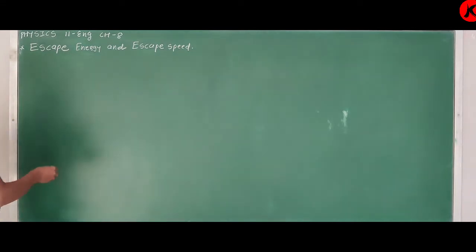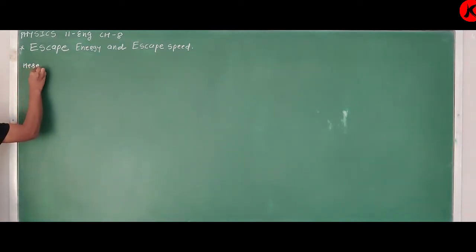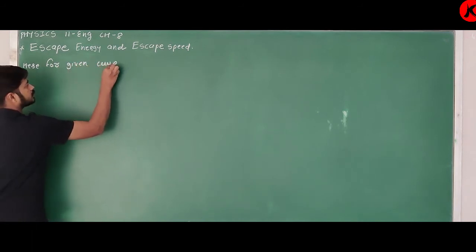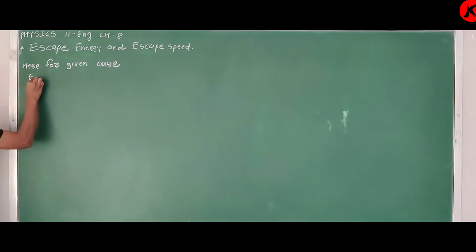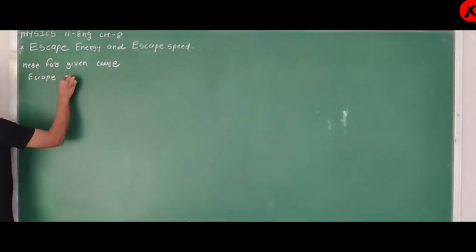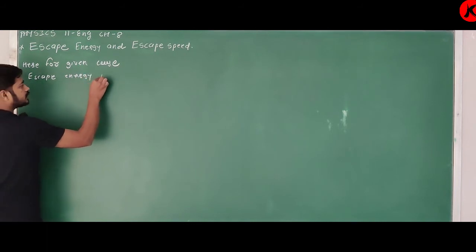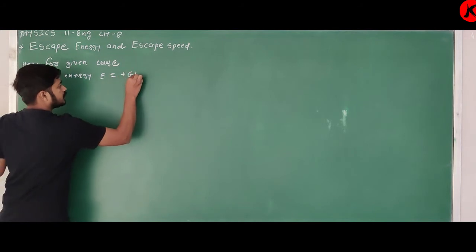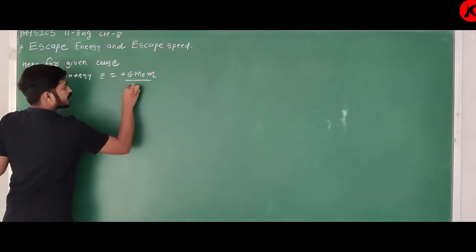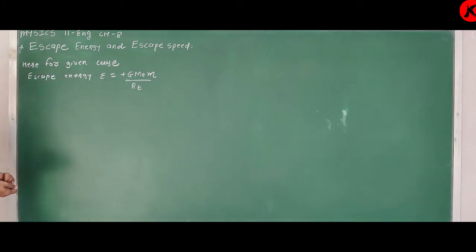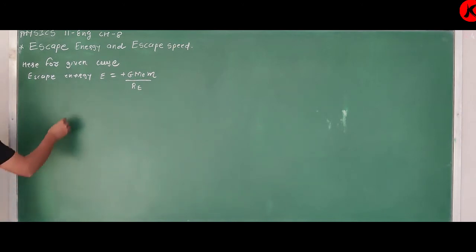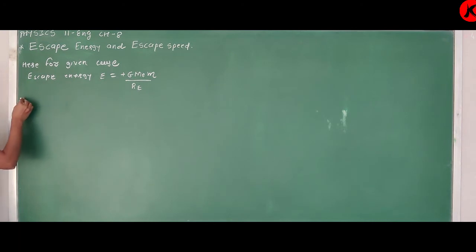For the given case, escape energy E is equal to plus GMEM upon RE, because it is the minimum energy that we have to supply to remove it from the gravitational field of Earth.